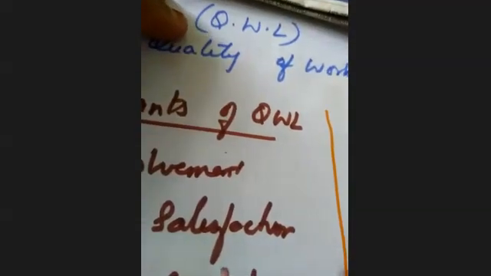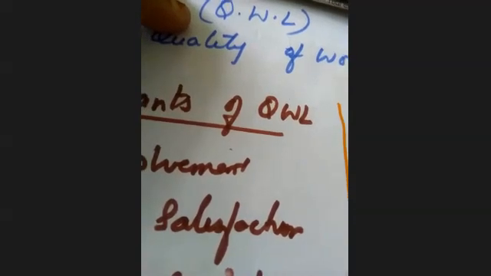So there are two aspects of quality of work life. The very first aspect is that you're going to enhance the effectiveness of the organization. To enhance the effectiveness of the organization, you need to improve the quality of life at work, like what kind of working environment you're providing to the employees. Based on that, you can enhance the effectiveness of the organization.